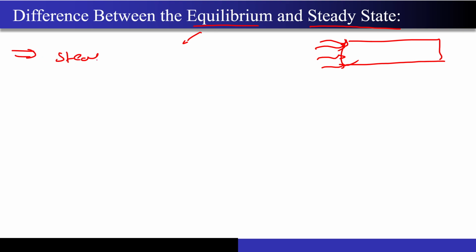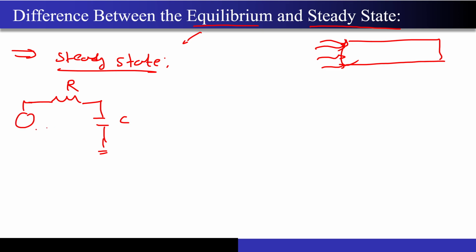So what do we mean by steady state? I will just give you an analogy of something that you already know, correct? We have an RC circuit, right? All of you must have studied this in electrical networks or even in your 11th or 12th standard, correct? So the moment you give some kind of step input over here, you of course expect that the voltage across the capacitor will reach a particular value, correct? And it takes a certain time to reach that value, and as this ma'am said, we equate time t equal to infinity during the calculation of the steady state value, correct? So that means the system took some time to reach its final value, right? And steady state means this final value has already been achieved.